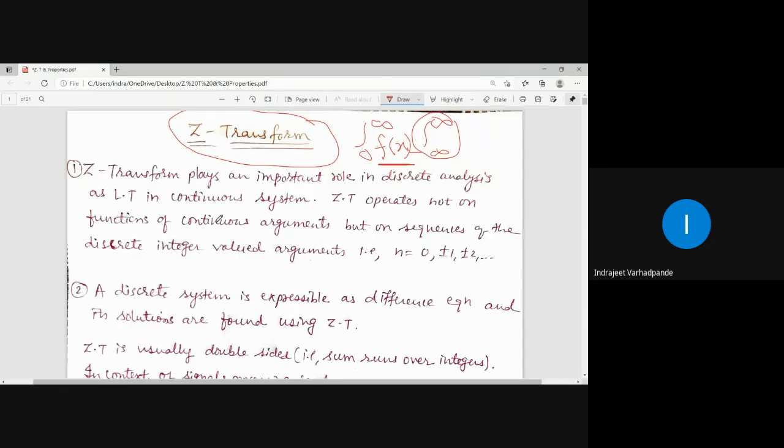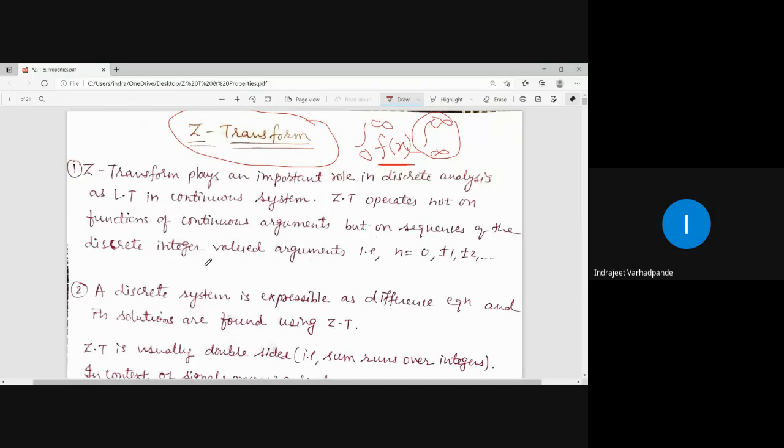So for every engineer belonging to computer engineering, IT, electronics, electronics and telecommunication, or mechanical, this particular transform, apart from the transforms which we learned for continuous functions, again plays a very, very important role. So the major bifurcation or categorization is that the other transforms are applicable to functions, while this is applicable to a sequence or a discrete system.